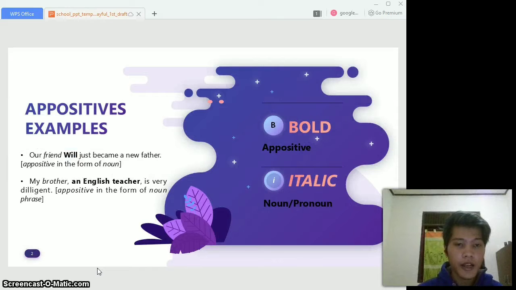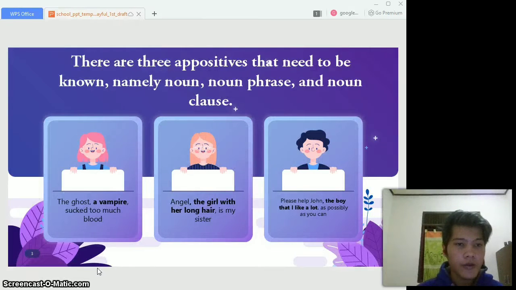So we move to the next part. In this part, there are three appositives that need to be known, namely noun, noun phrase, and noun clause. And I provide you with three examples of appositive with noun, noun phrase, and noun clause. We will fill this blank with the appositive according to the appositive in these sentences. So what kind of appositive?